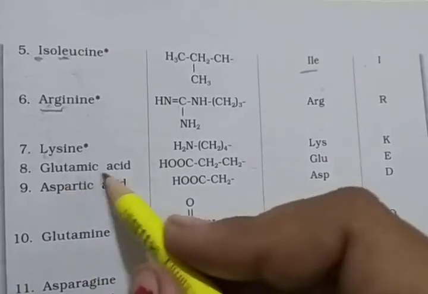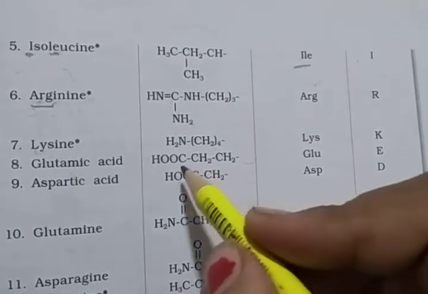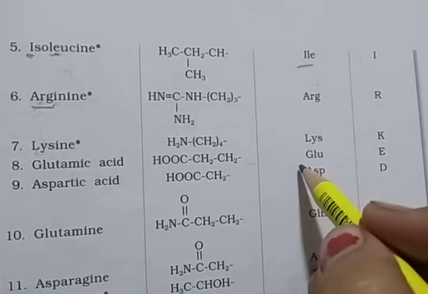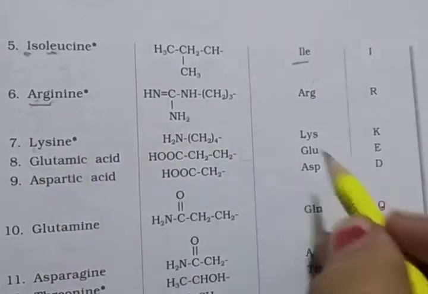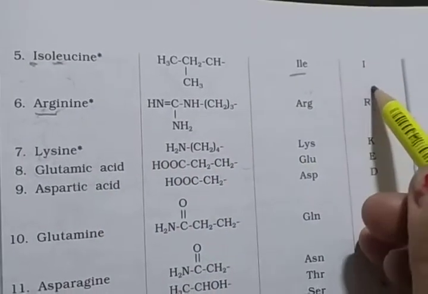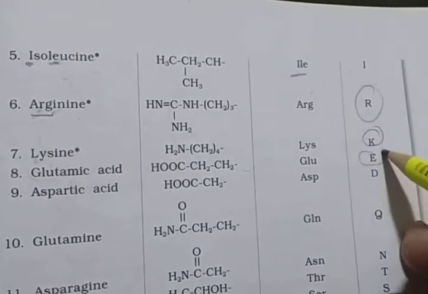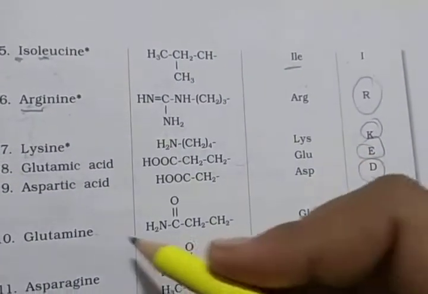Then glutamic acid. Glutamic acid means COOH CH2CH2 present on the R, and GLU starting 3 letters, and then E is its code. So here you see it is a different code.